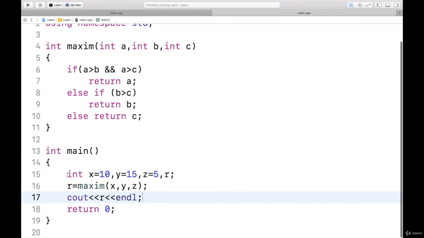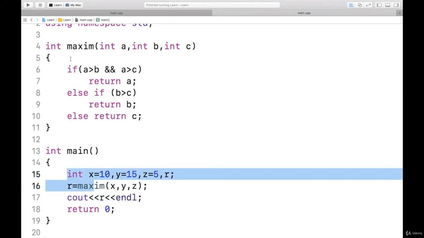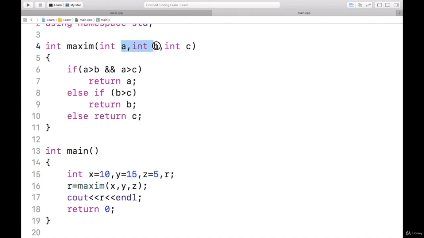So from here I am calling this function maxim, and this is the maxim function, and it will take three values. Whatever the x, y and z values I am sending, that will be copied in a, b, c respectively. Then it will find out the greatest of three numbers, whether a is greater or b is greater, or c is greater. Whichever is greater, it will return the result.